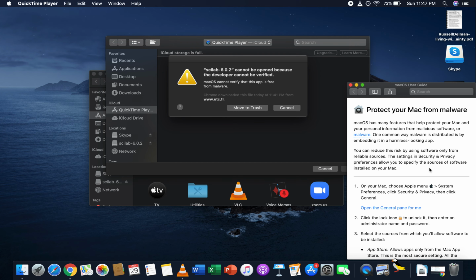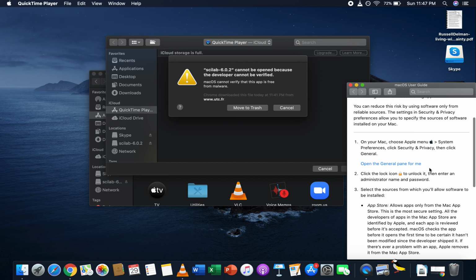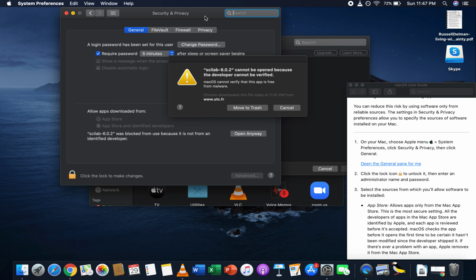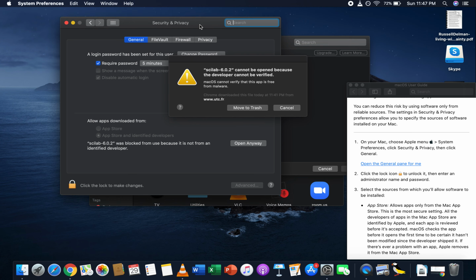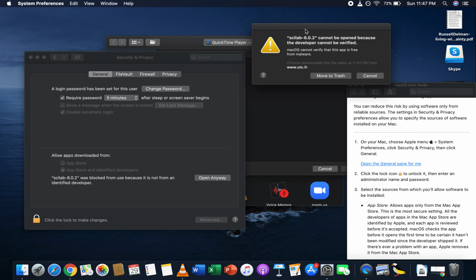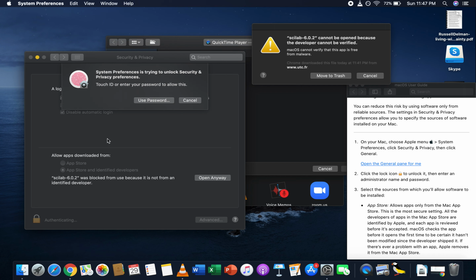There. Let's see. So let's see if this works. Looks like we're gonna have to go into our menu and try to override the thing. So it says general. Click on the lock button.